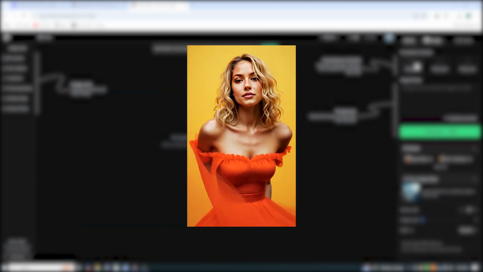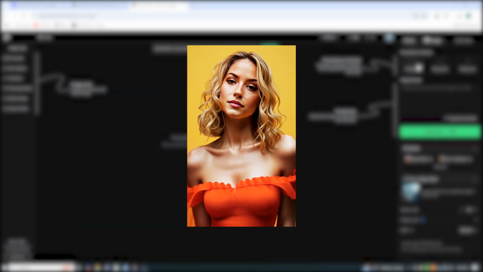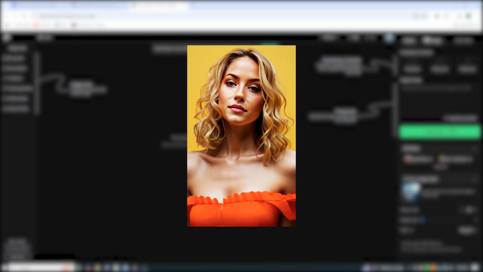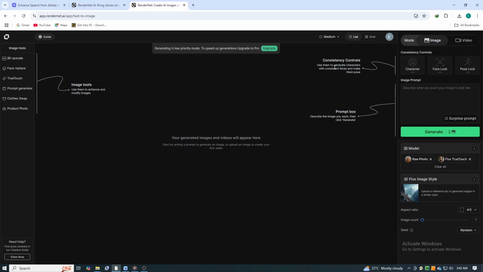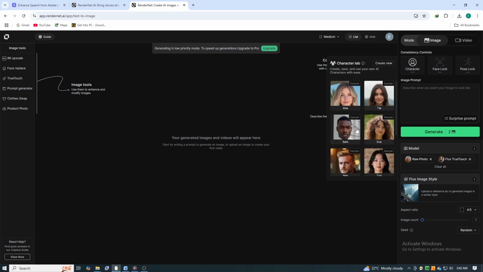RenderNet offers a library of examples, showcasing the power of effective prompting. You can see how simple text inputs translate into stunning visual outputs. For instance, a static image of a person on a jet ski becomes a dynamic video of them riding through waves. These examples serve as a valuable resource, helping users master the art of AI video generation.